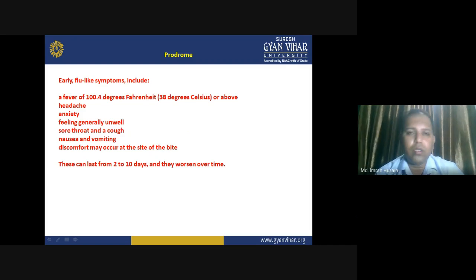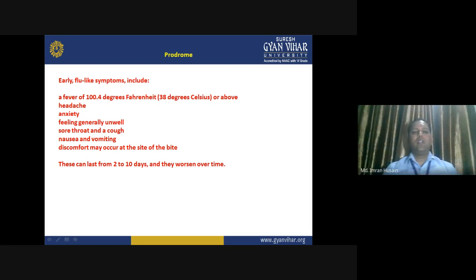Prodrome. Prodrome means initial symptoms. Early flu-like symptoms include a fever of 100.4 degrees Fahrenheit or 38 degrees centigrade or above. You are likely to develop headache, anxiety, feeling generally unwell, sore throat and a cough, nausea and vomiting. Discomfort may occur at the site of the bite. It can develop some itching and such kind of sensation. These can last from 2 to 10 days and then worsen over time. So, prodrome means these are the initial symptoms.